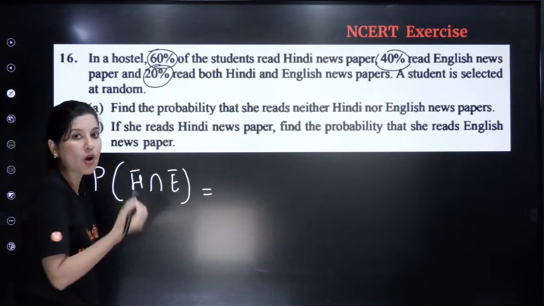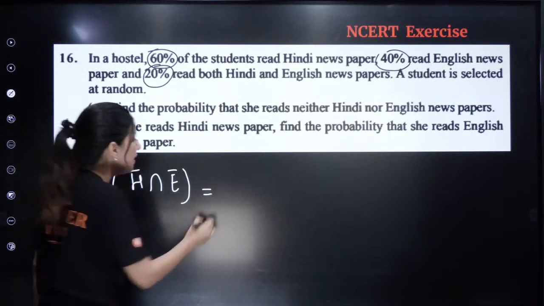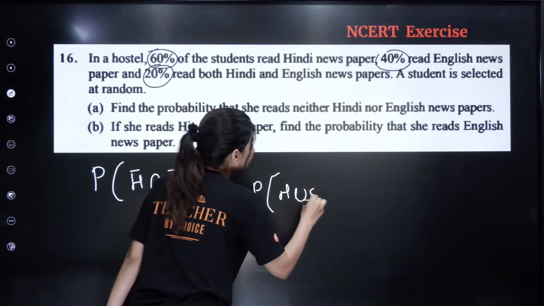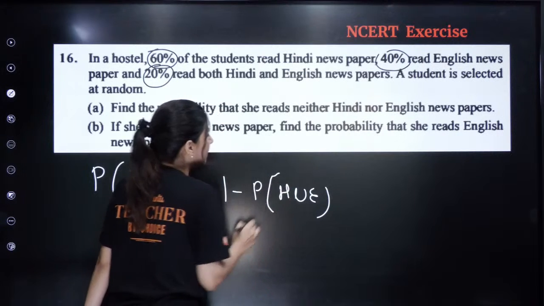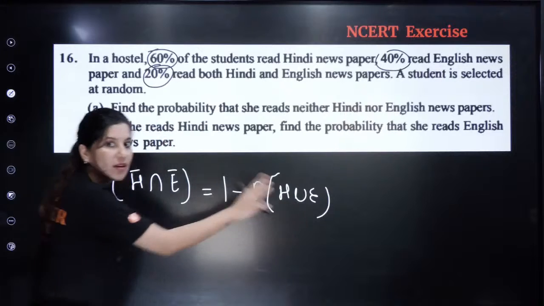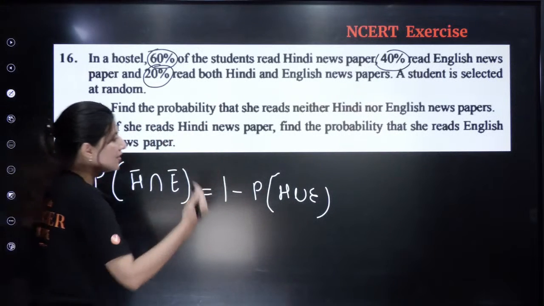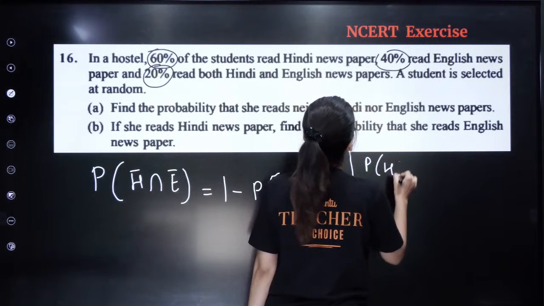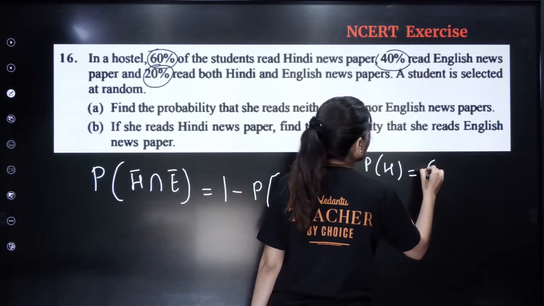Neither Hindi nor English, or neither A nor B, is 1 minus probability of Hindi union English. Very important formula, by the way. Neither nor is equal to 1 minus union. So you just need to figure out the union. You know that probability of Hindi is 60 by 100, which is 6 by 10.